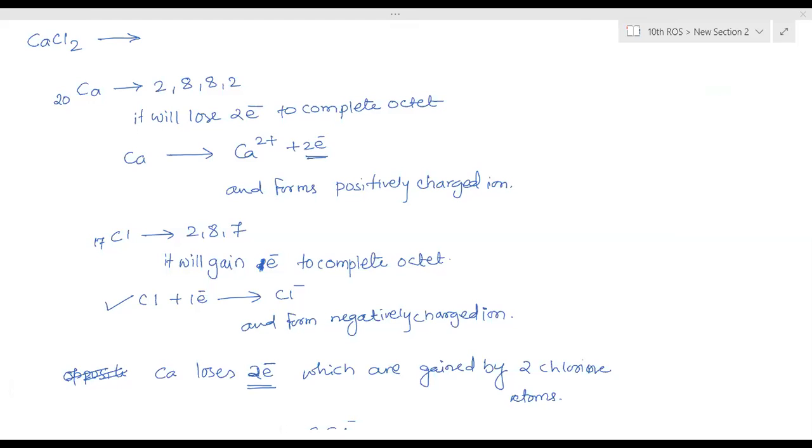Done calcium chloride, then solve or draw for magnesium chloride. Yes, ma'am.